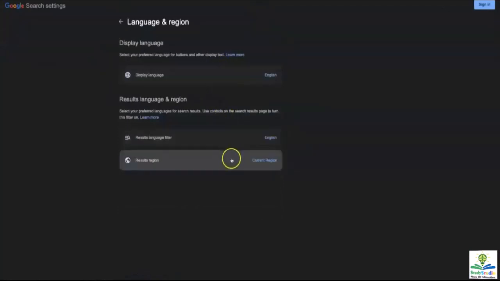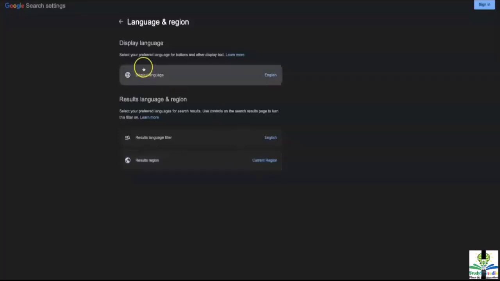Once you select this, you'll see over here by default it says current region. So I am located in Canada, and again, as I told you, I'm trying to sell in North America. So this is the region which I want to select. I'll let this be as current region. But let's say you were located in India or in the Middle East, but you want to sell in North America. Then you will have to change your location. You'll have to select the US or Canada or the country where you want to sell, but you have to be very, very aware about this change in your settings.